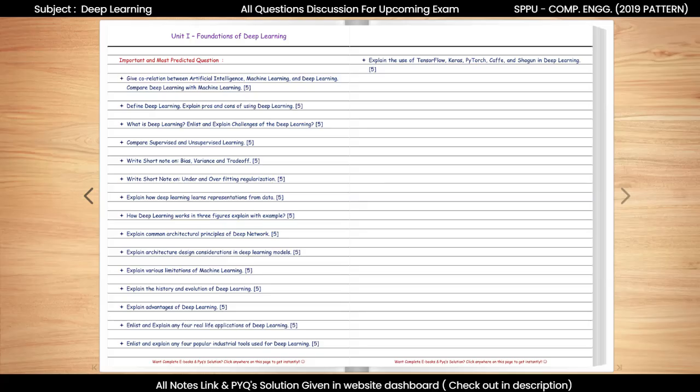We start with the question, give correlation between artificial intelligence, machine learning, and deep learning and compare deep learning with machine learning. Artificial intelligence is the broad idea of making machines think and act like humans. Machine learning is a subset of artificial intelligence where machines learn from data instead of being explicitly programmed. Deep learning is a further subset of machine learning that uses deep neural networks with many layers to learn complex patterns from large amounts of data.